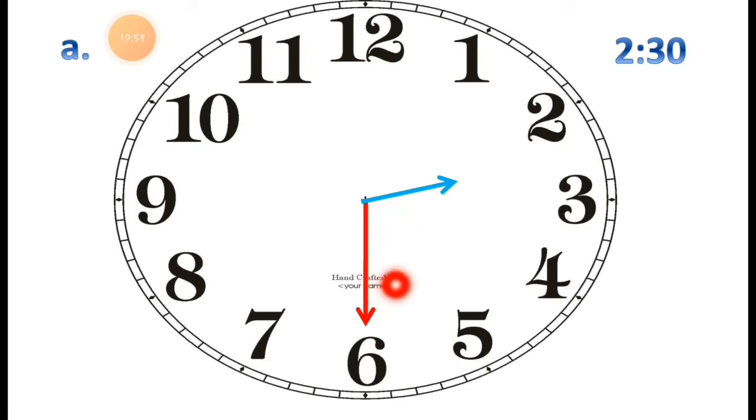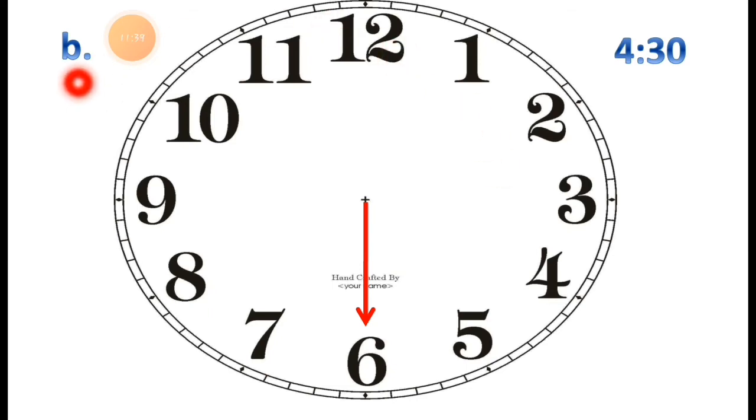The red hand, you can see, is the minute hand, and the blue hand is the hour hand, which is also the short hand. If you want to show this time on the clock, you have to draw the short hand between 2 and 3, and near about 2. You can check this, it is near about 2 and between 2 and 3. So it shows 2:30. Now this hand shows 2:30 o'clock.